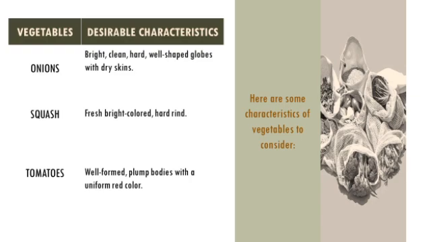Onions. Onions should be bright, clean, hard, well-shaped globes with dry skins. Squash. Squash should be fresh, bright colored, and has a hard rind. Tomatoes. Tomatoes should be well-formed, plump bodies with a uniform red color.